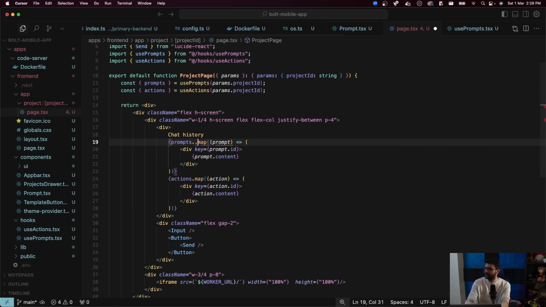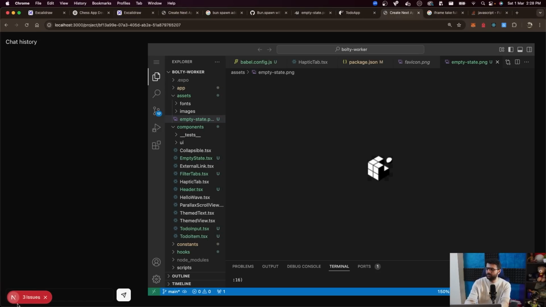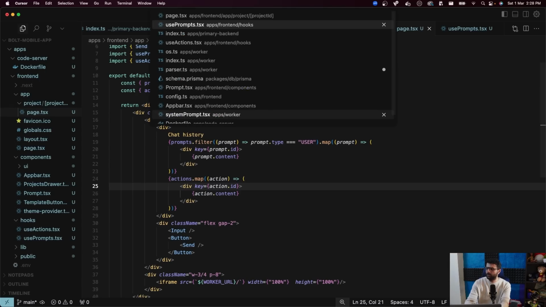So let's just filter. Yeah, the user prompts. Render all the user prompts. Render all the actions that are happening. थोड़ा janky है. It should ideally be user prompt, then their actions, and the user prompt, then उस prompt के corresponding actions, so on and so forth. We can fix that. But basically, this is what it looks like. Alrighty. Looks good. Looks good.